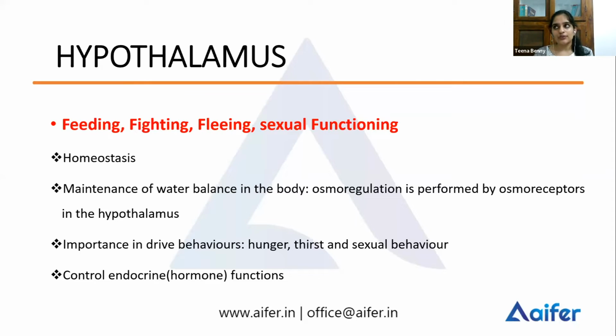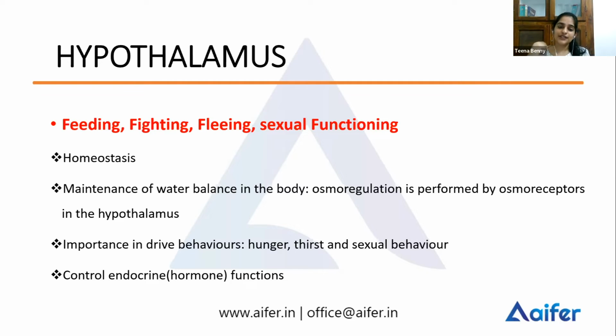Now, when you face stress, you have a fight or flight response, right? When you have tension, when you have a stressful situation, you have a fight or flight response. And at that time, your autonomic nervous system functions through the sympathetic and parasympathetic nervous system. It is your autonomic nervous system that acts there, and even that happens with the help of the hypothalamus. All the hormones in the body are released by the endocrine glands, and these endocrine glands are regulated by the hypothalamus. So a lot of functions for the hypothalamus, right?